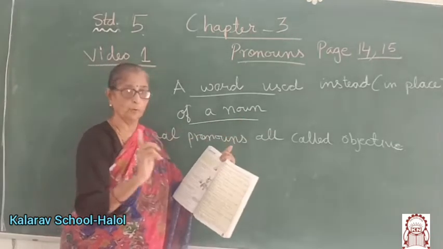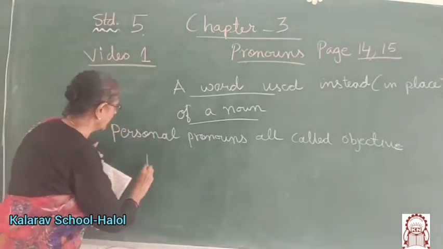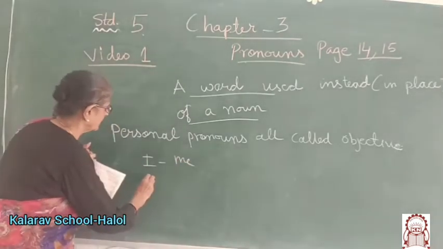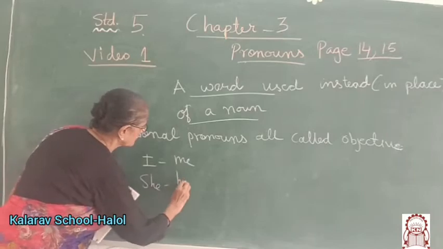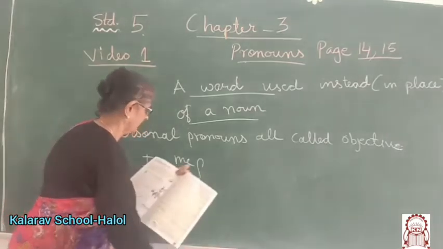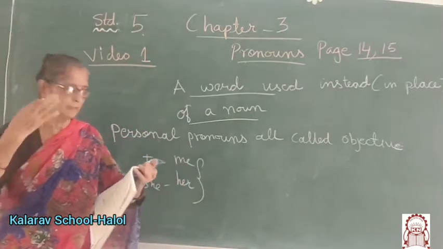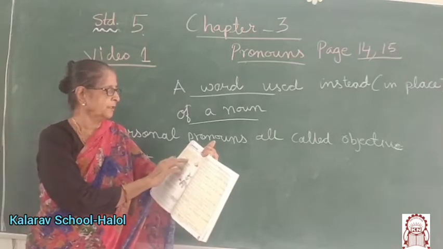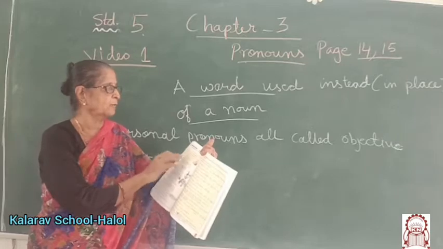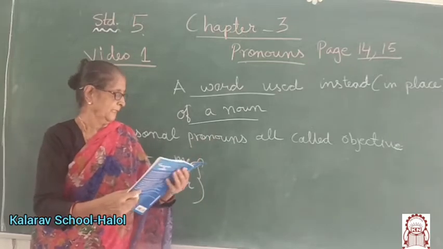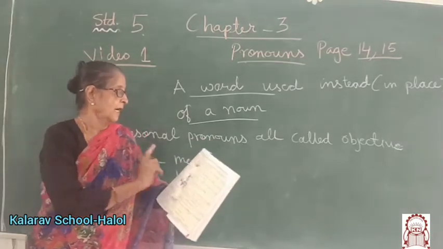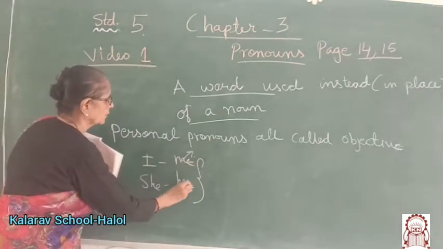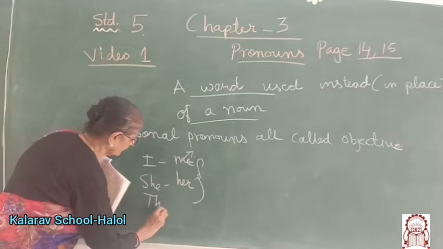That means I becomes me, she becomes her, they becomes them, we becomes us. Object of the verb: me, you, her, him, it, us and them. Then they are known as objective personal pronouns.